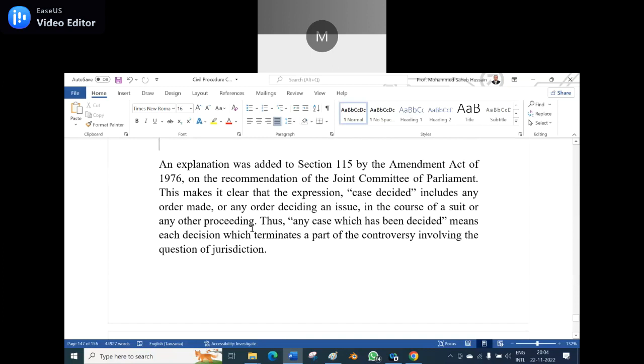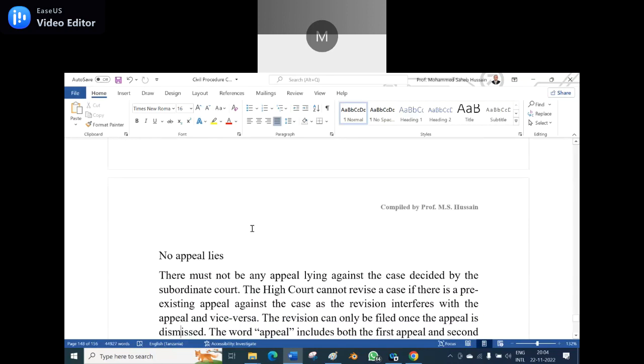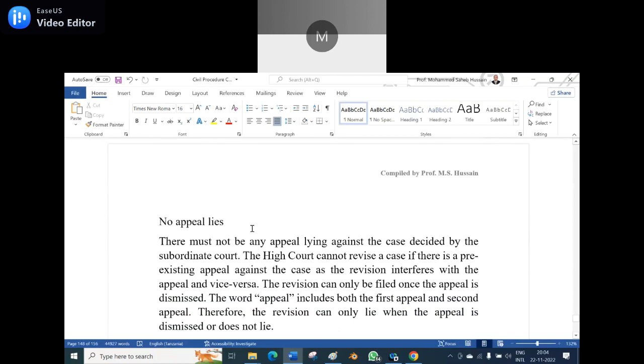An explanation was added to Section 115 by the Amendment Act of 1976 on the recommendation of the Joint Committee of Parliament. This makes it clear that the expression "case decided" includes any order made, or any order deciding an issue in the course of a suit or other proceedings. Thus, any case which has been decided means each decision which terminates a part of the controversy involving the question of jurisdiction. It will be a case because it is decided by the court, and no appeal lies.